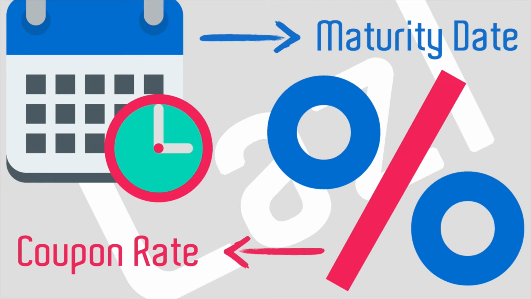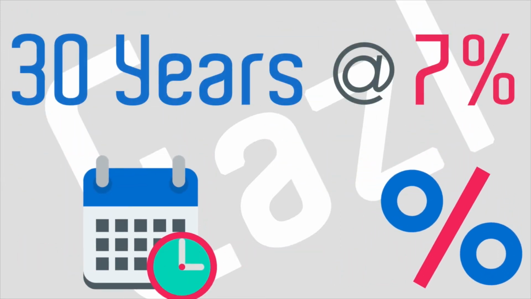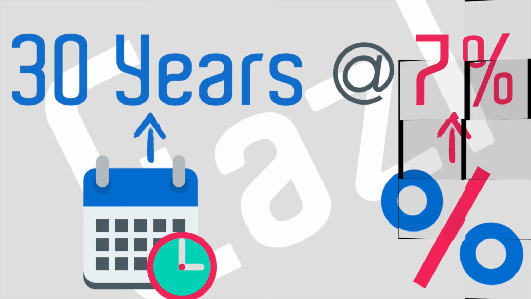So here's a quick example. If there's a $1,000 bond at 30 years at 7% that's given to some company, that means that basically the investors are going to be paid $70 a year, and in 30 years, that company is going to pay the $1,000 back to investors. So basically, the money that investors have made in that situation is that $70 over the 30 years.